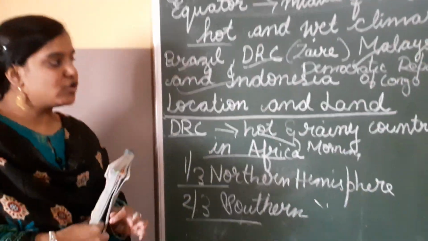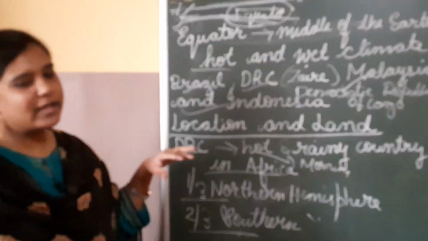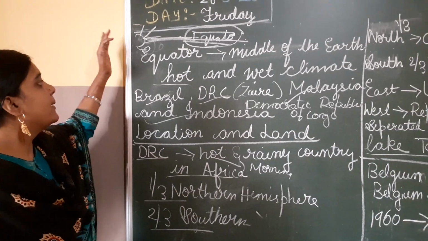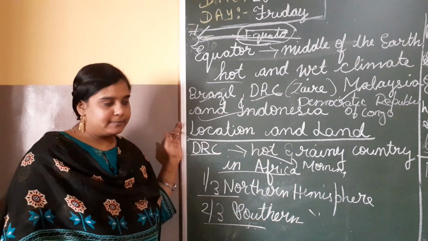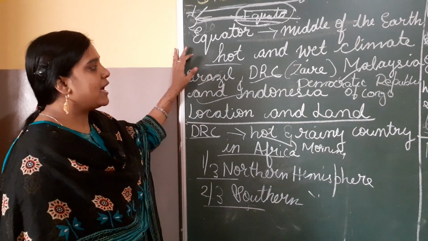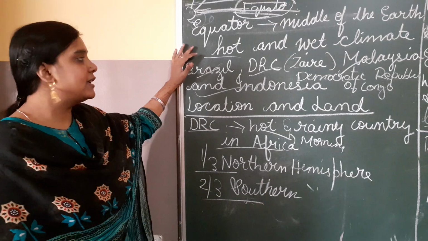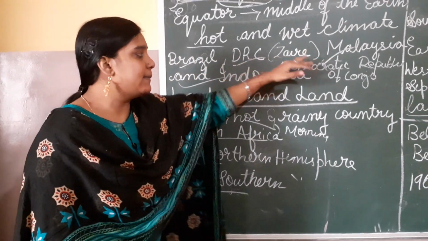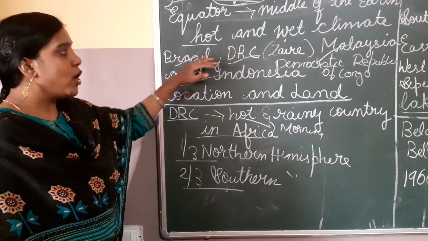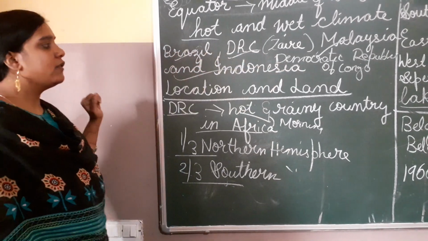Before going to climate, I just want to do a small recap. Okay, just listen one second. Equator. What is the equatorial region? The equatorial region is near the equator. What do we have near the equator? We have hot and wet climates over there. And what are the countries near the equator? We have Brazil, DRC, Malaysia, and Indonesia. What is DRC? Democratic Republic of Congo.